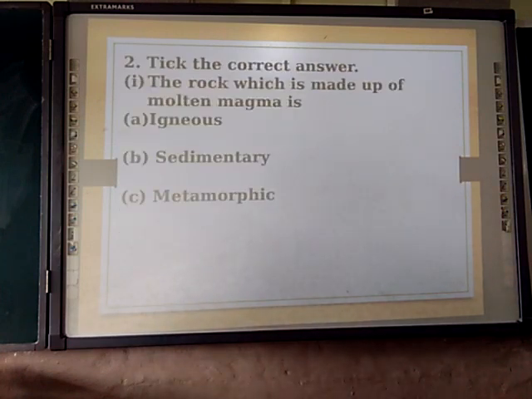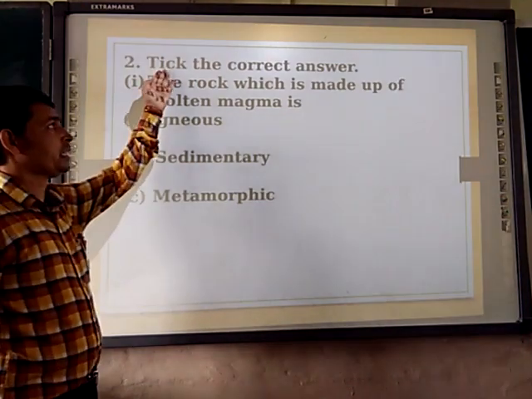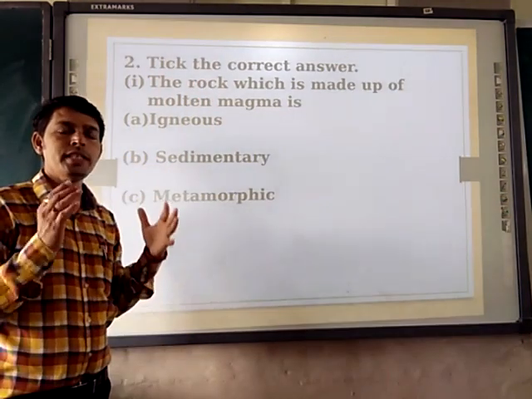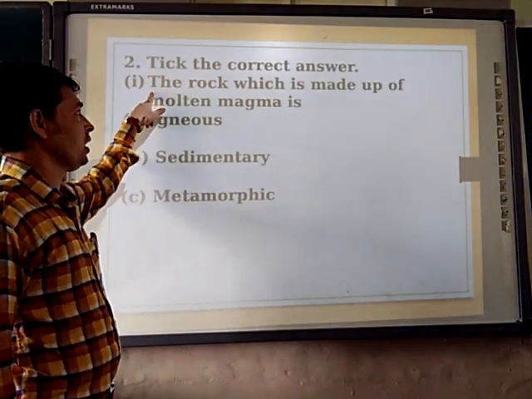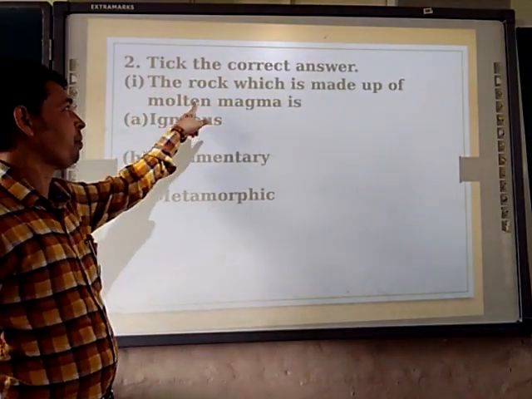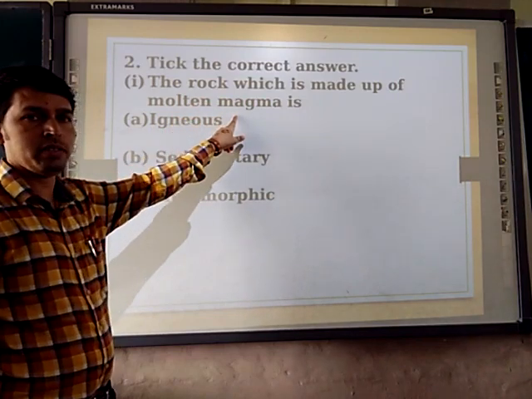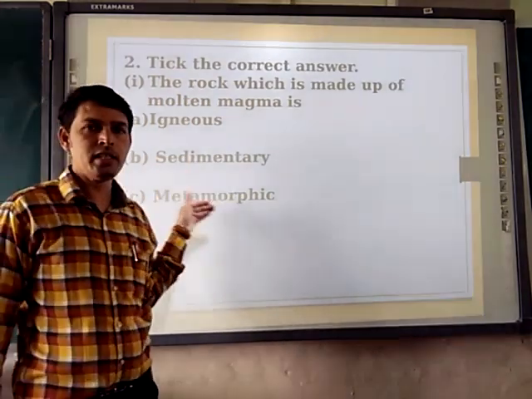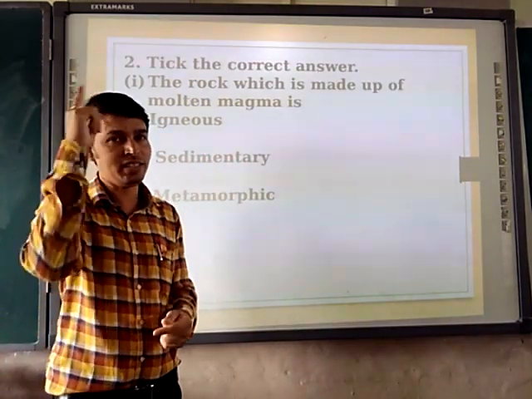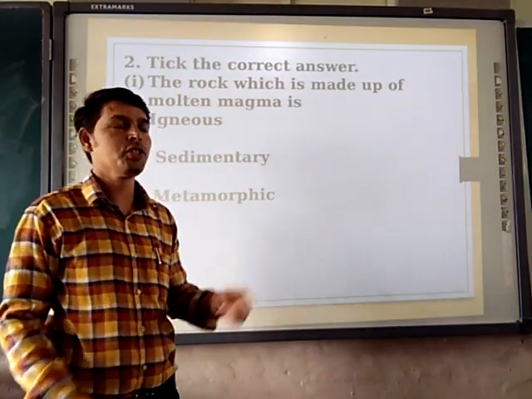So here we are going to see about tick the correct answer. In the tick the correct answer we are going to see the question number 1. First, the rock which is made up of molten magma. So by seeing the options 1, 2 and 3, quickly in your mind the answer is ready. And yes, you are correct.